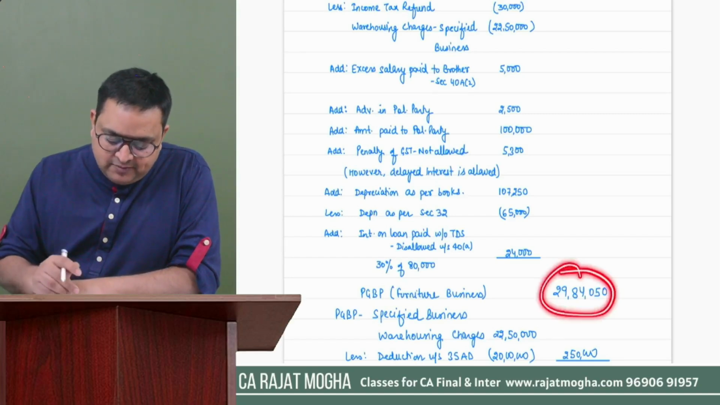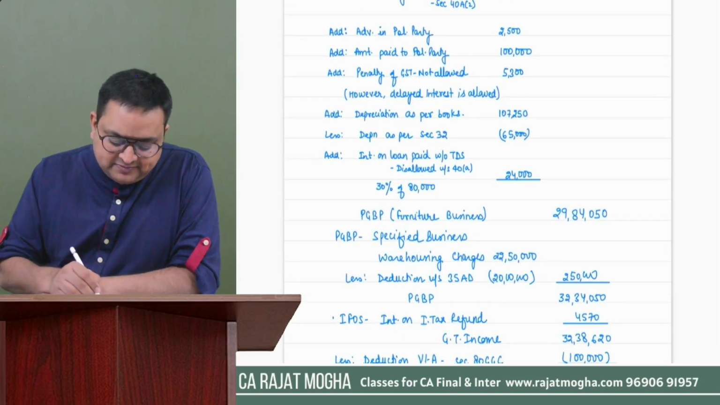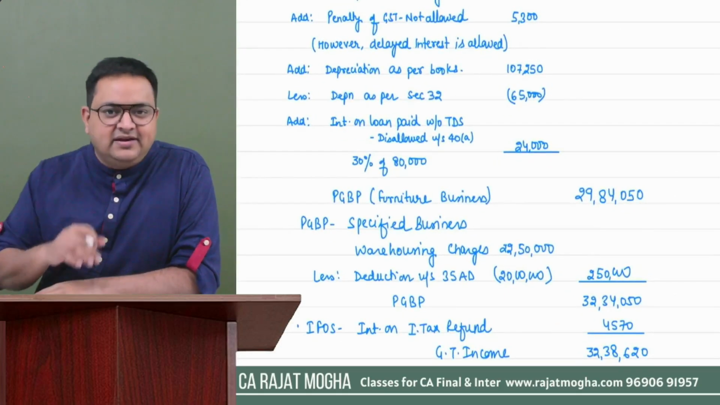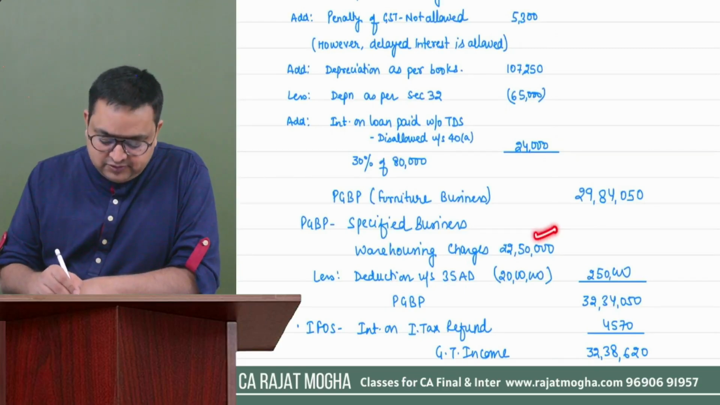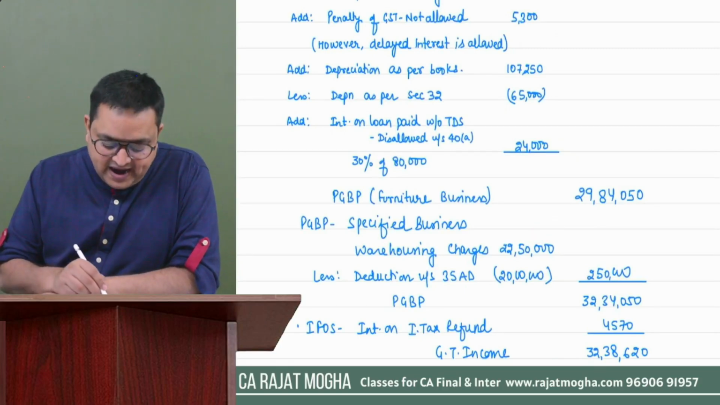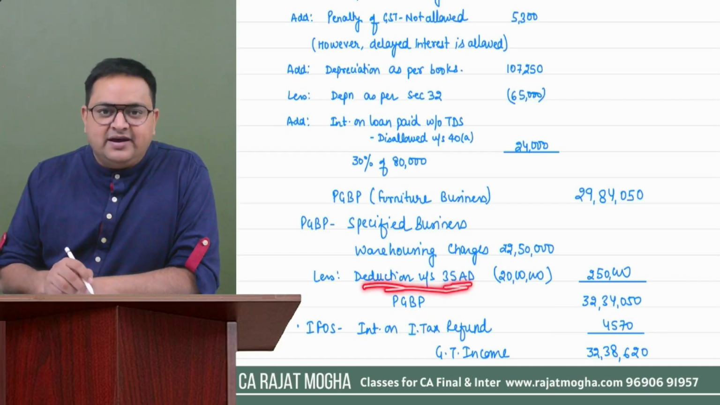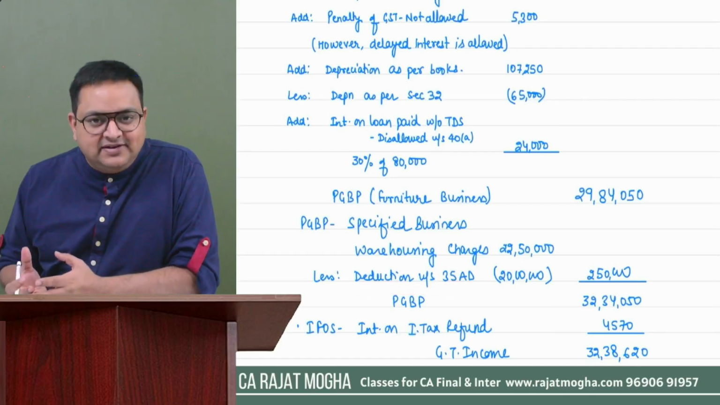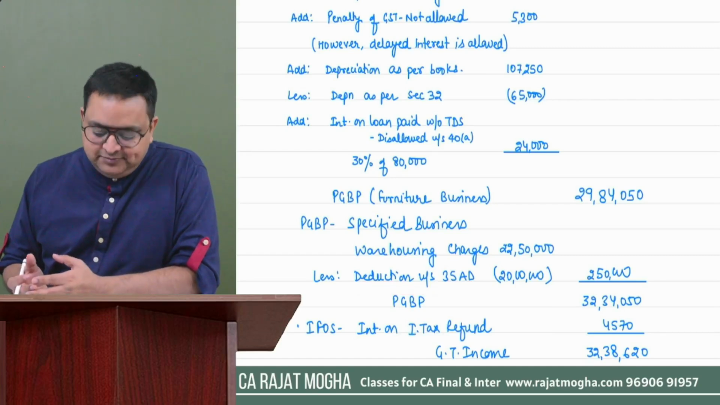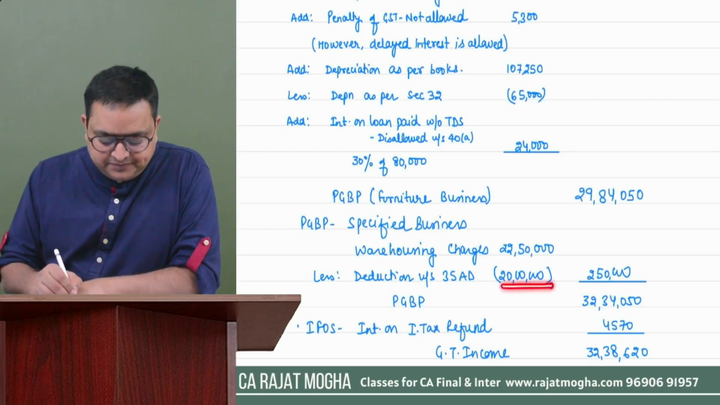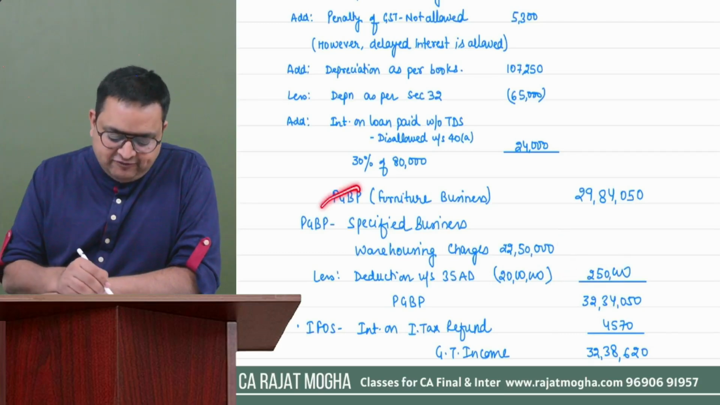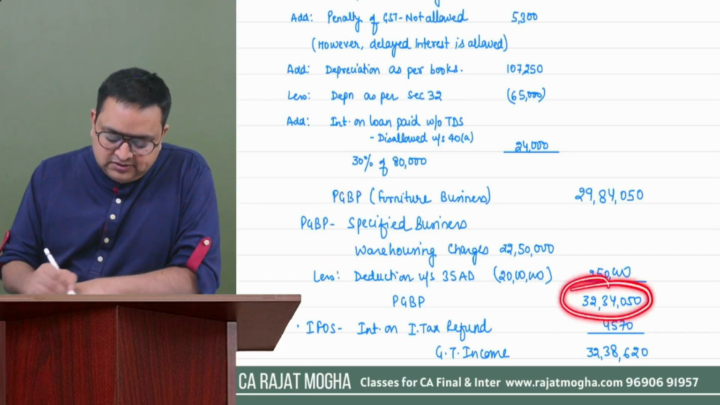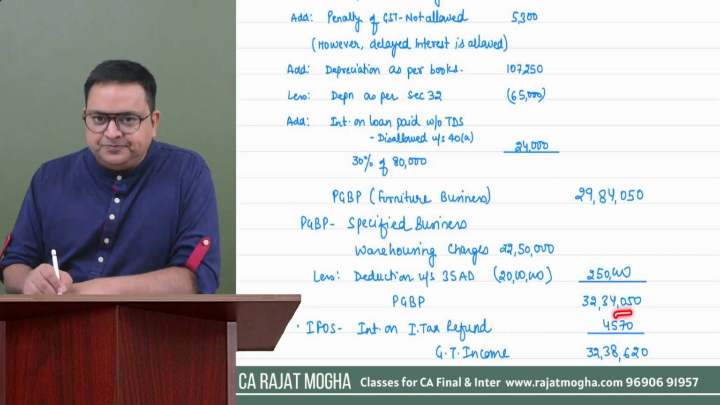So this is the income from our furniture business, and from a specified business, that is warehousing for agricultural produce, we have income of 22 lakh 50,000. We will give the 35AD deduction also, because this is the building which we have purchased for our specified business purpose. So 20 lakh is the deduction under section 35AD, and 2.5 lakh is the income from this business. So we have two businesses, and the total income comes to 32 lakh 34,000.